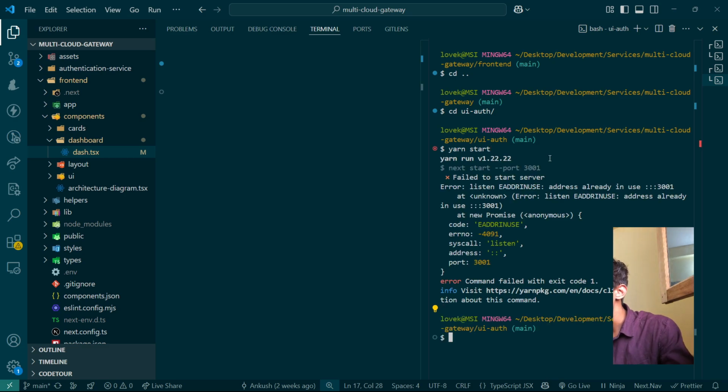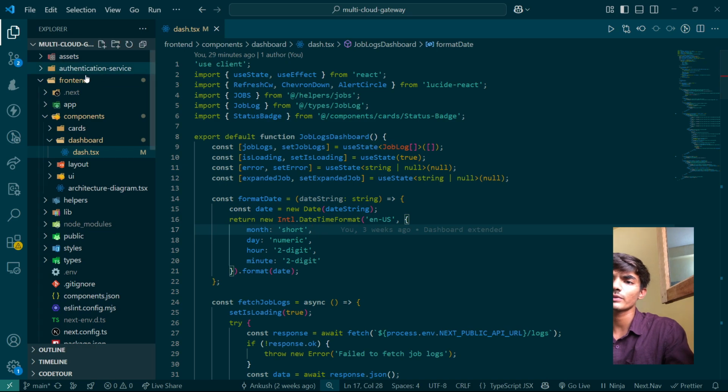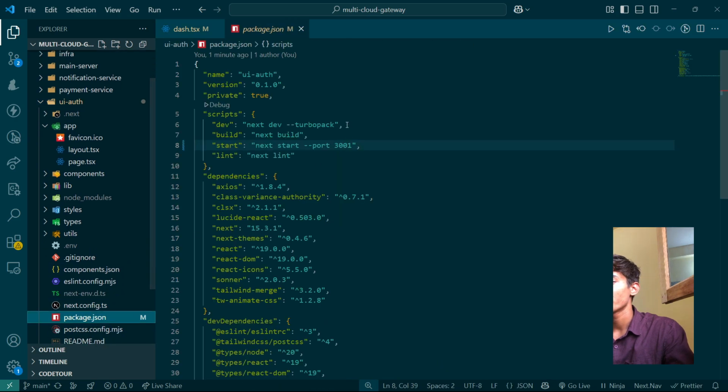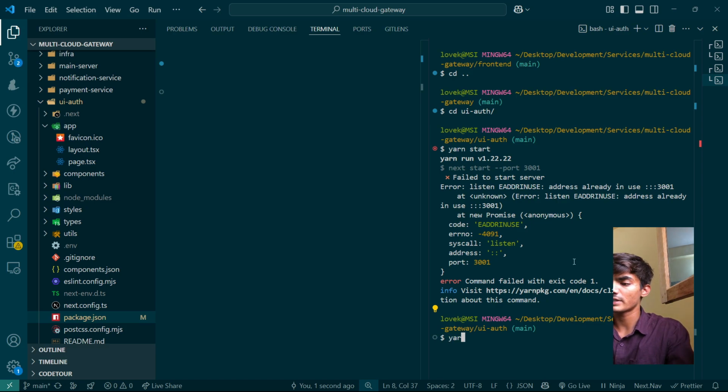What's the error? UI auth failed to start the server. It's already in use. Okay, so the port is already in use. That means quickly go to front end, payment service, UI auth, and let me change the port really quick. Let me make it 2002. So we press yarn build and then yarn start. This will also start the UI service.